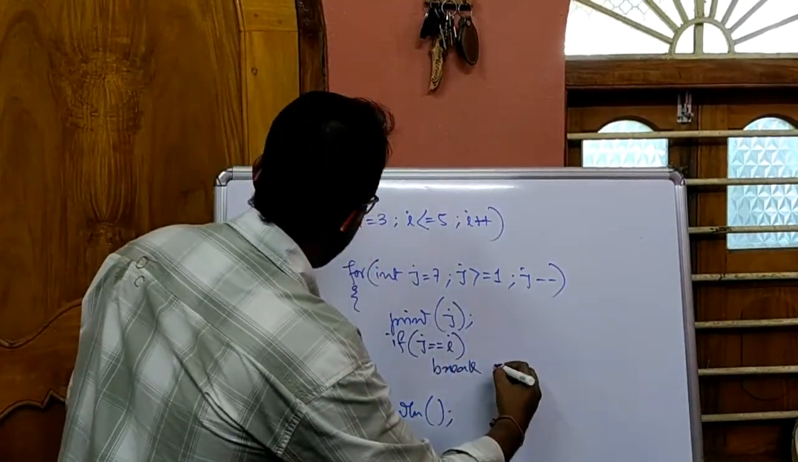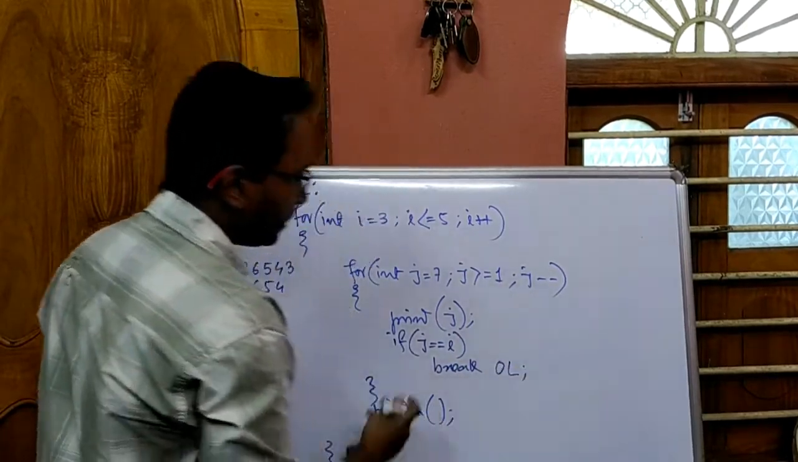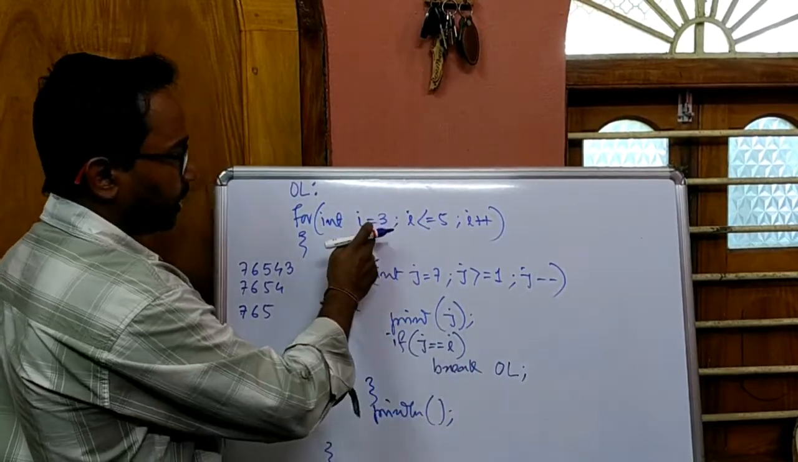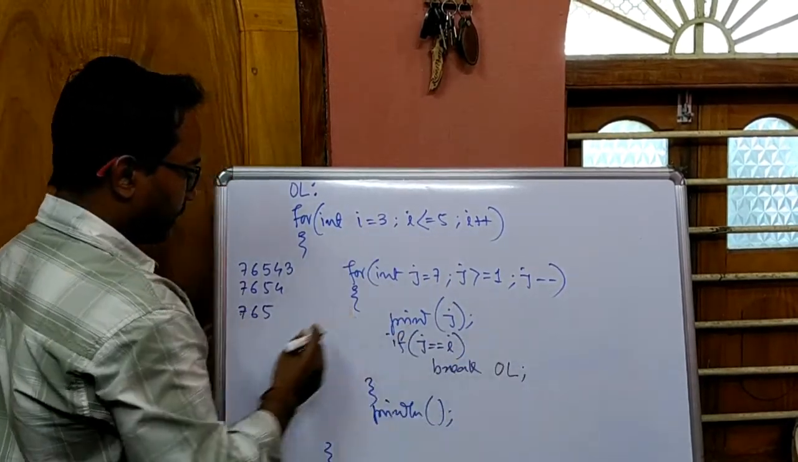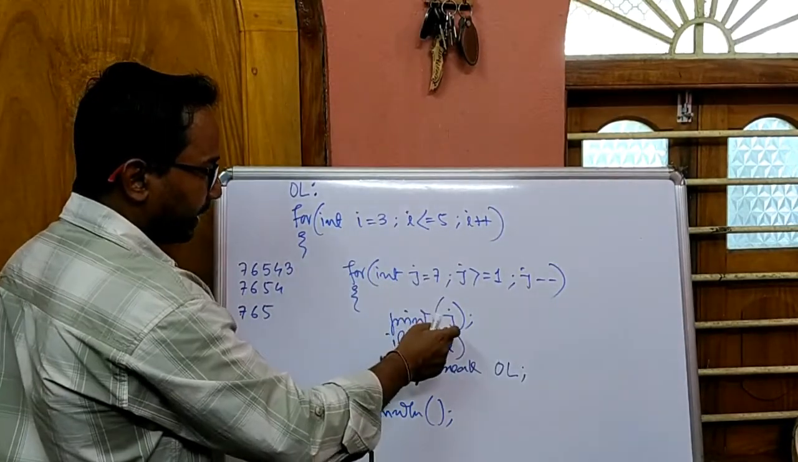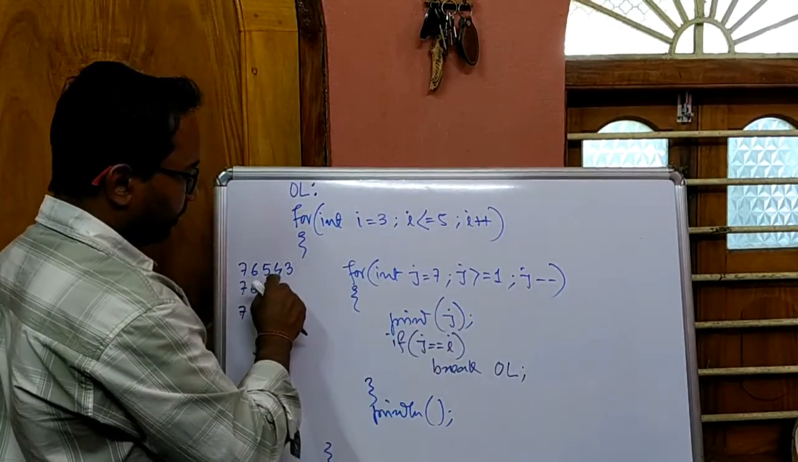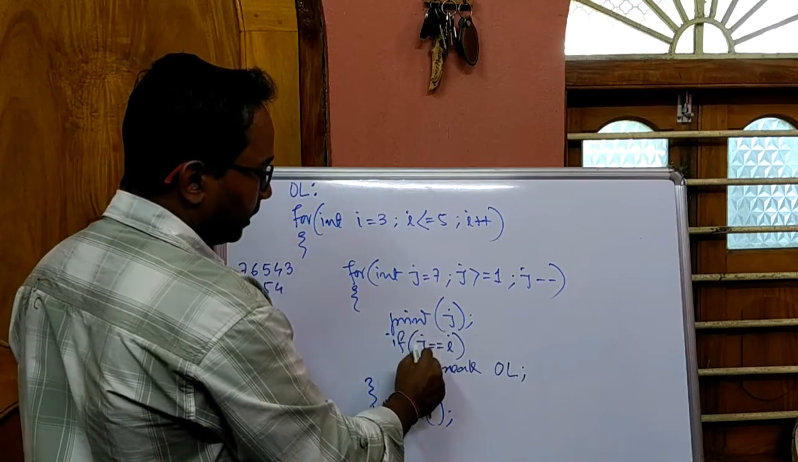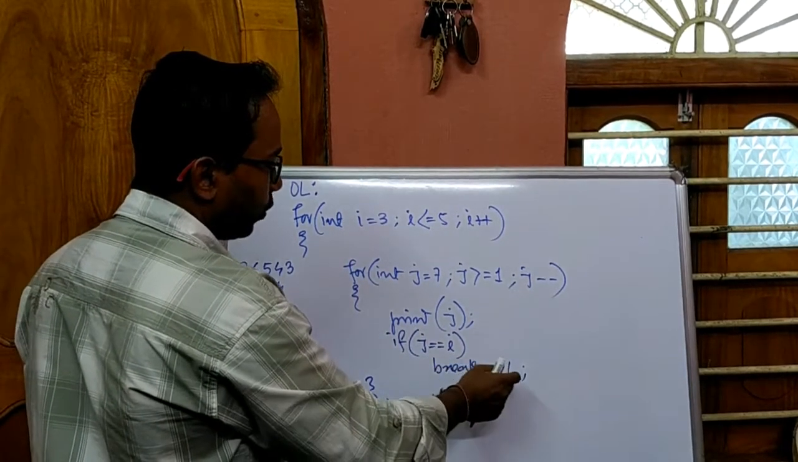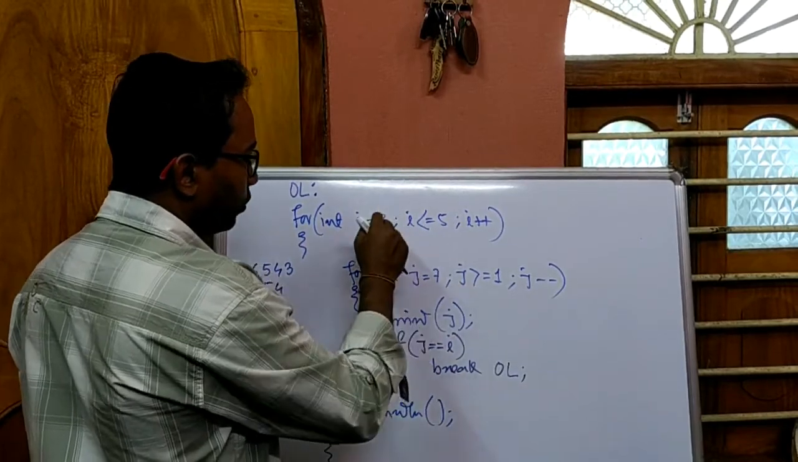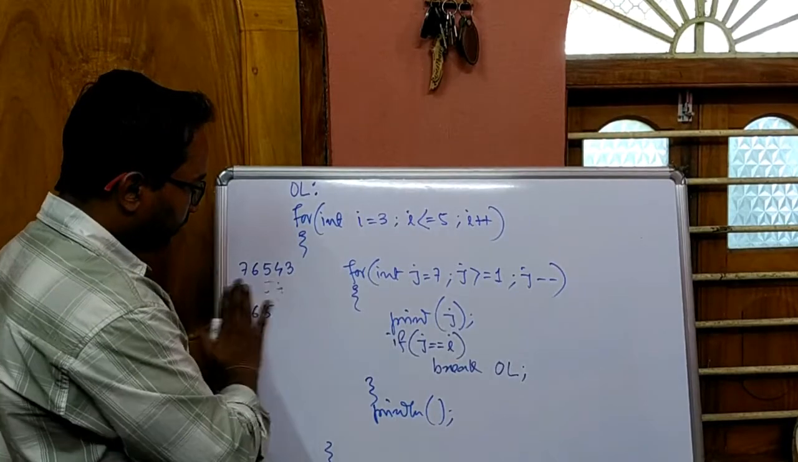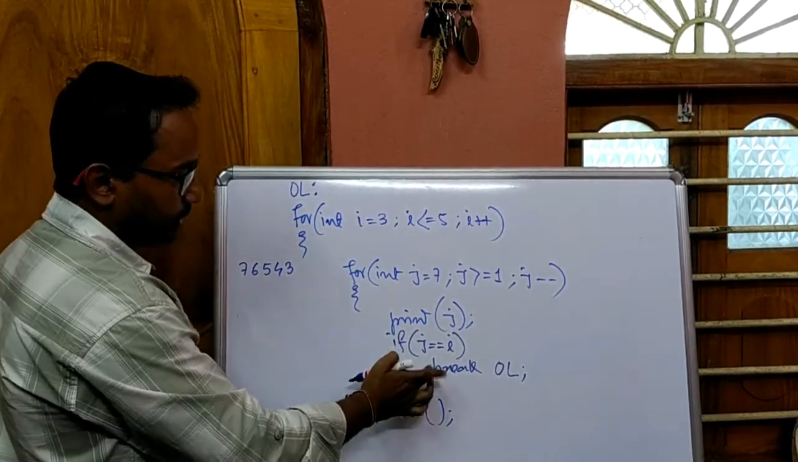But I can write break OL. That means for the true of this condition, this break statement will break this outer loop which is named OL. So when the inner loop executes the first time for 3 value of i, it will display 7, then 6, then 5, then 4, then 3. For 3, this condition is true: 3 is equal to the value of i which is 3. So break OL will break this outer loop, and due to the termination of the outer loop, the inner loop will also terminate. That means this will be the only output for this case.